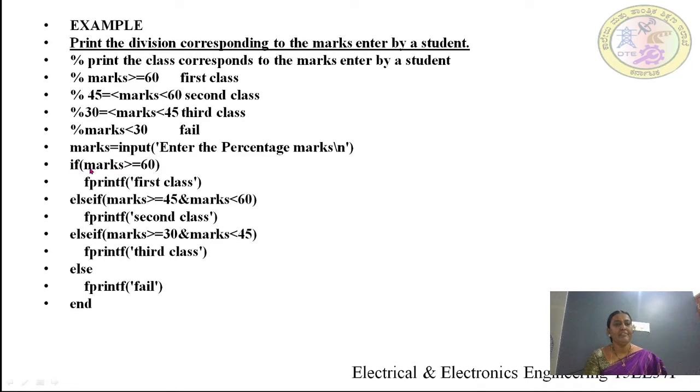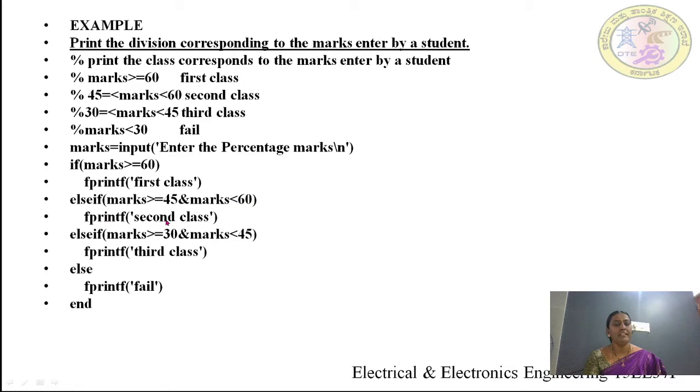Then there is an if, followed by an expression, marks greater than or equal to 60. After that there is a statement, fprintf first class. Then else if there is an expression, marks greater than or equal to 45 and marks less than 60.